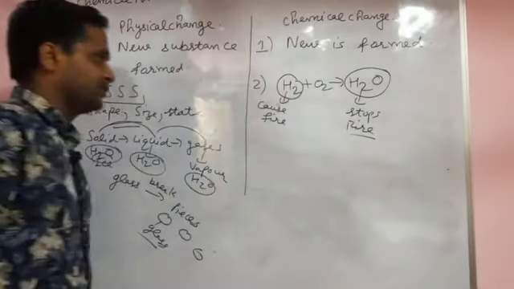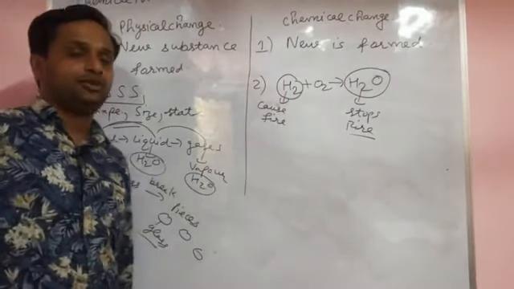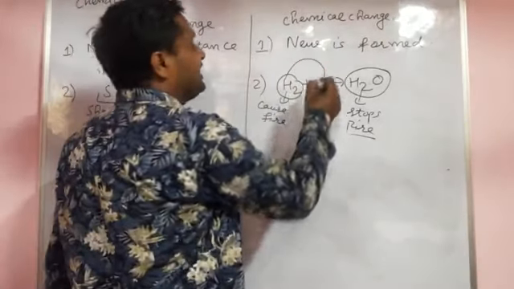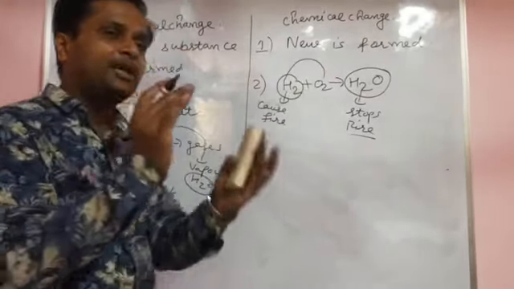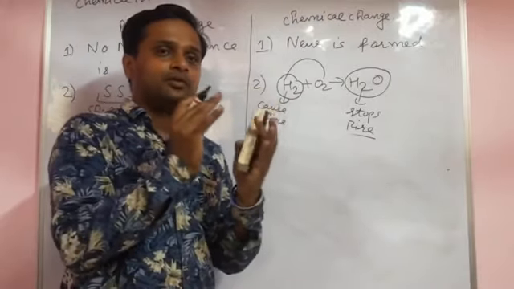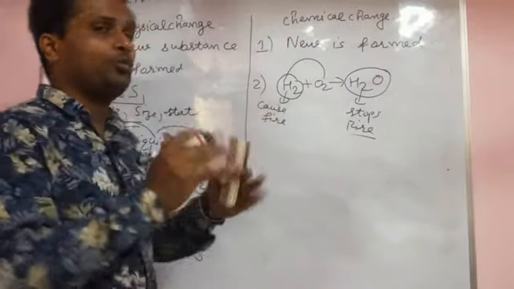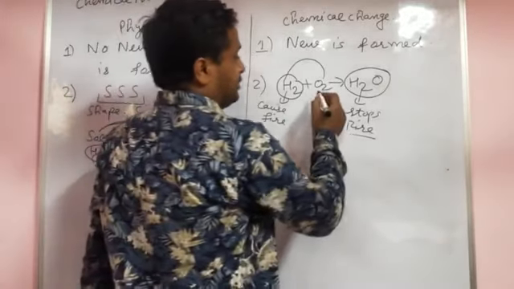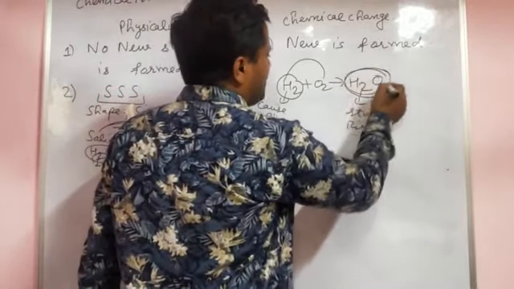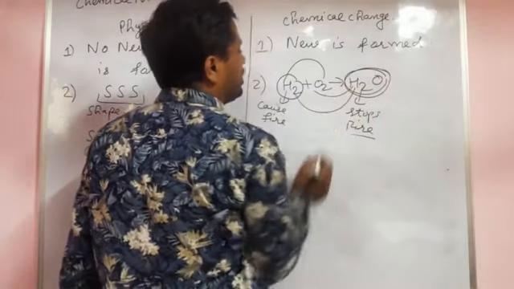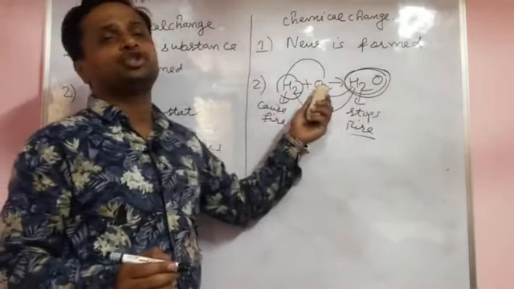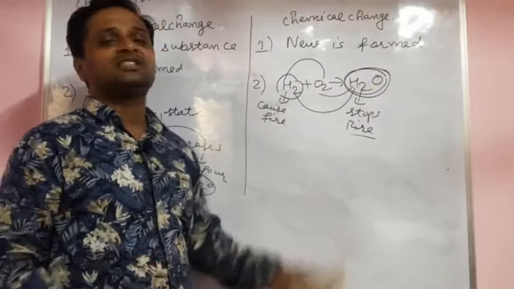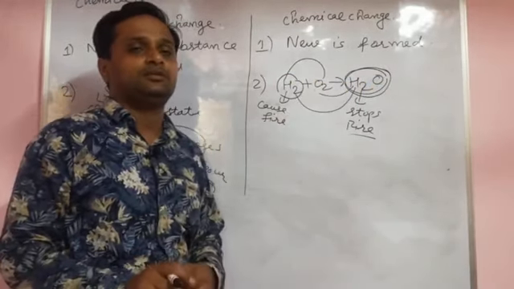Because it is a chemical change. When two things chemically react each other, chemically means properly, not superficially, but from the heart. They properly react each other, so that forms water, and its property does not match with its constituents, hydrogen and oxygen.